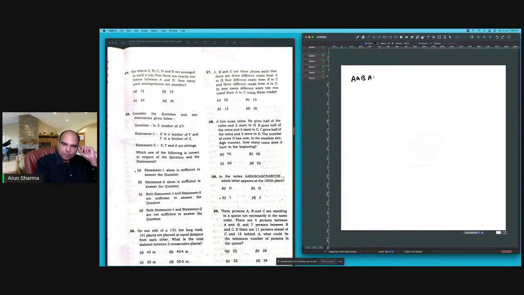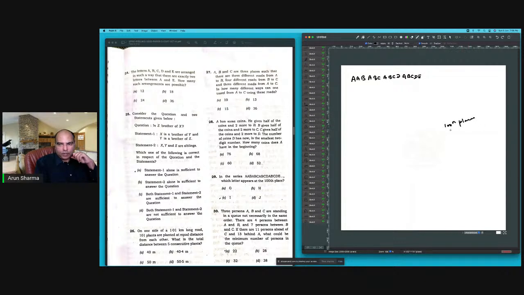A, AB, ABC, ABCD, ABCDE, which letter appears in the 100th place? ये triangular numbers का question है.